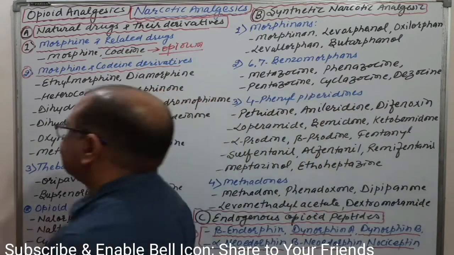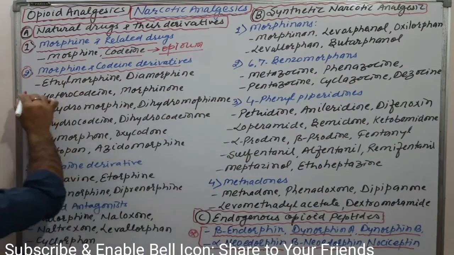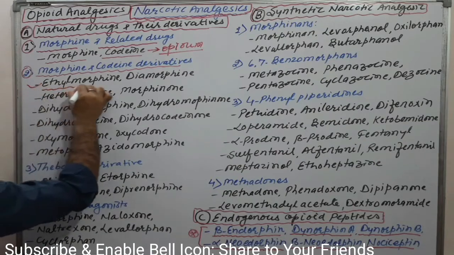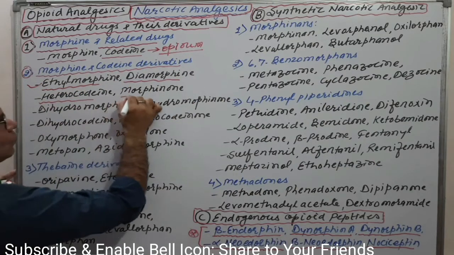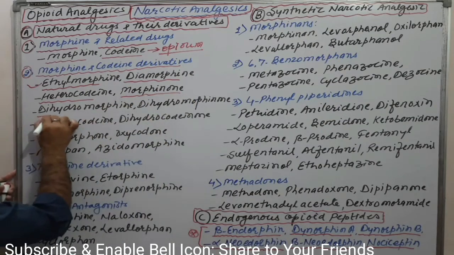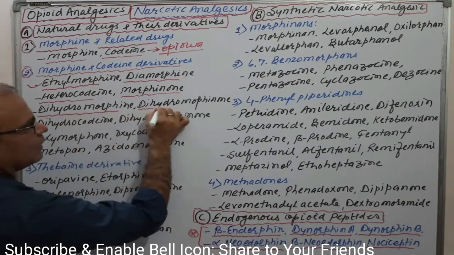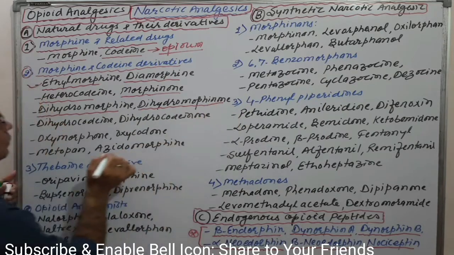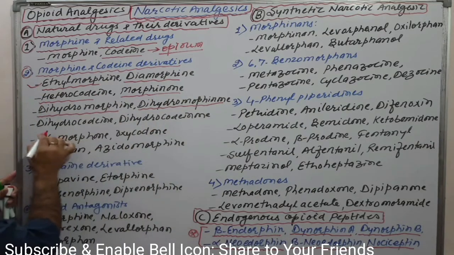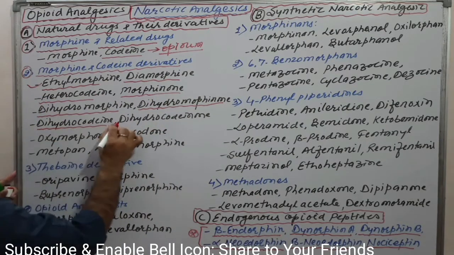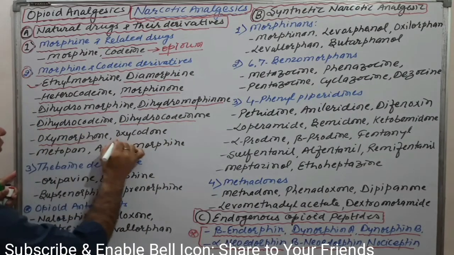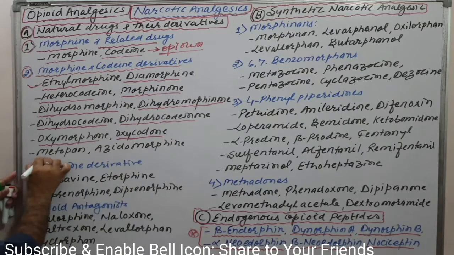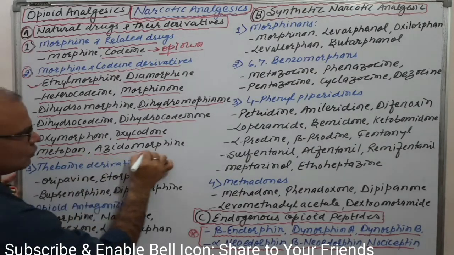Next, the morphine and codeine derivatives: ethylmorphine, diamorphine, heteromorphine, morphinone, dihydromorphinone, dihydrocodeine, dihydrocodeinone, oxymorphone, oxycodone, metopon, and azidomorphine.